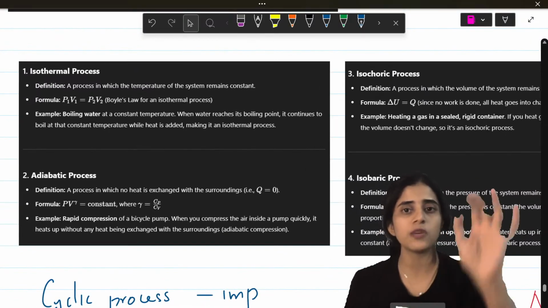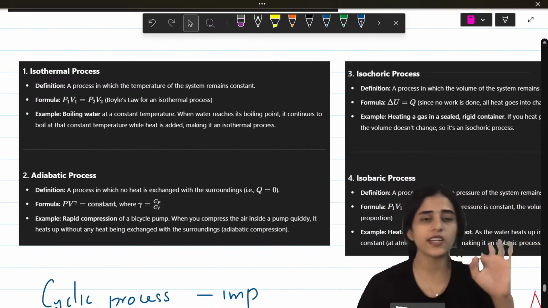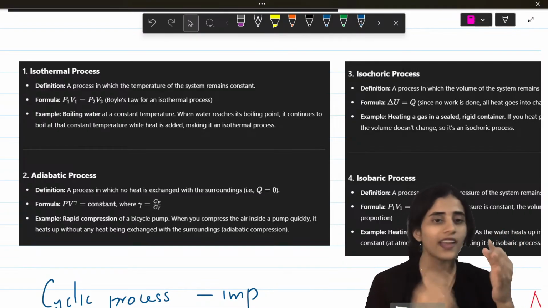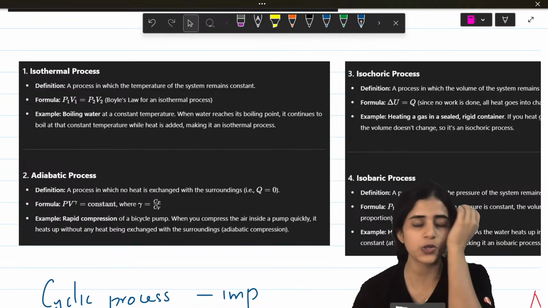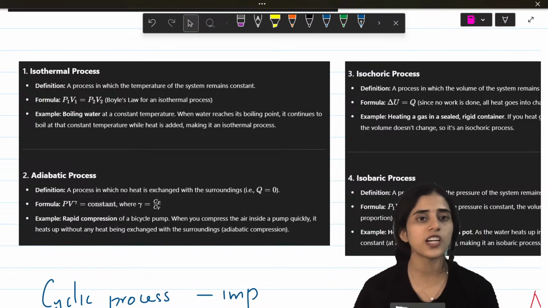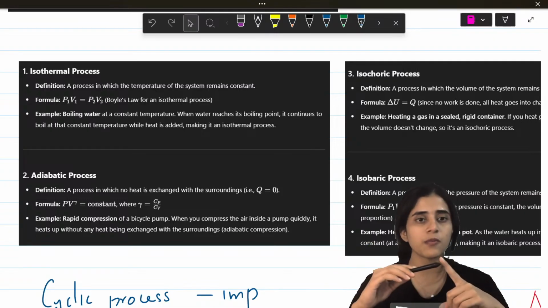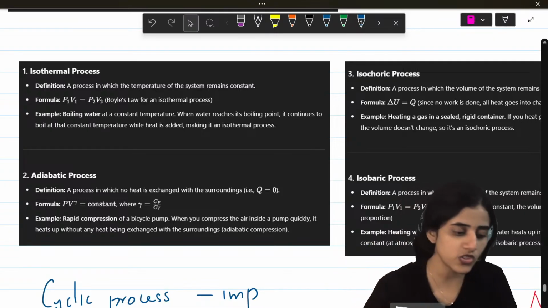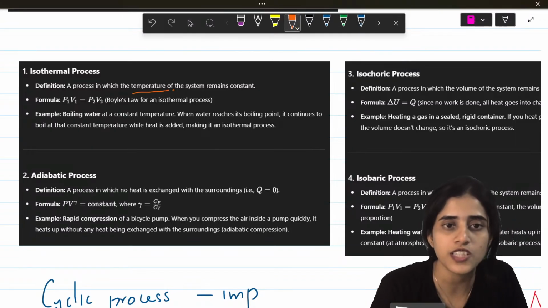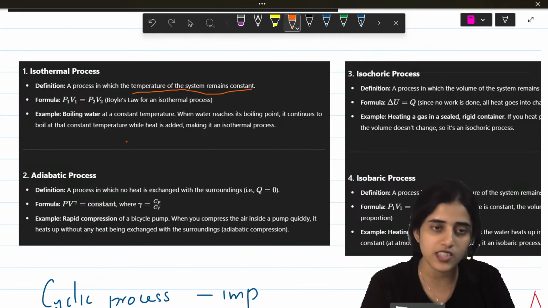And then you need to know about the basic processes. Here you only need to know what is constant. In isothermal, isochoric, adiabatic and isobaric, you need to know what is constant. In isothermal, it is a process in which the temperature of the system remains constant.